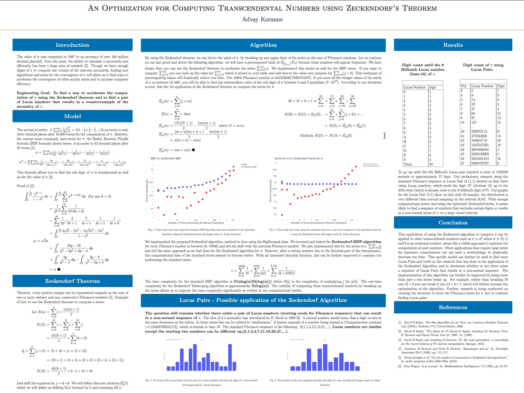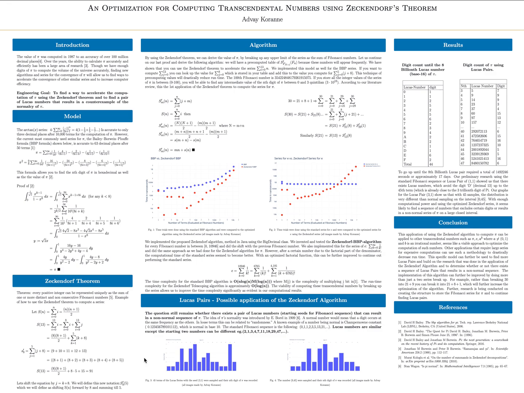I then got the nth digit of pi using a normal sequence. For example, I would get the first digit of pi, the second digit of pi, the third, the fourth, and so on and so forth, and count the frequency in the hexadecimal digits. I then graphed both tables in a histogram. You can see that the distribution of the graphs is very different. This, in conjunction with the fact that I was able to avoid the digit d with a specific Lucas sequence, hints at the fact that there may exist a Lucas number that results in a counterexample of the normality of pi.